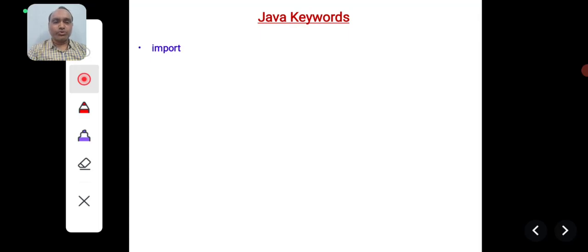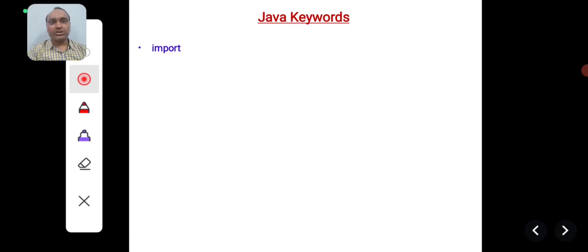Similarly, the library of Java is called packages. If you are using any classes from the standard packages of Java, you can add those classes from the packages to your program by using the import keyword.